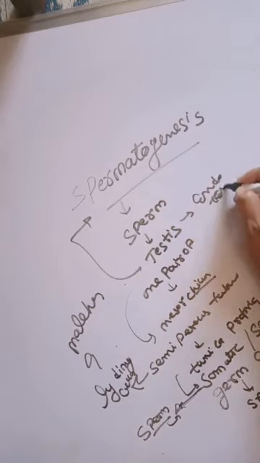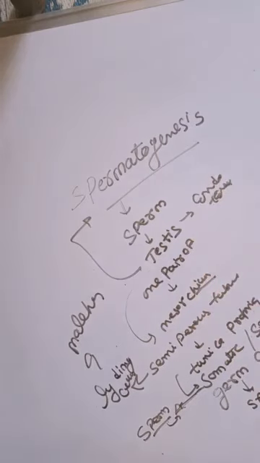In insects and nematodes, the process is telogenic. Telogenic means taking place along the proximal to distal part. Spermatogenesis is completed in 74 days in humans.